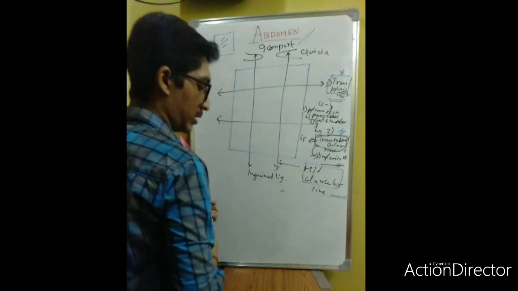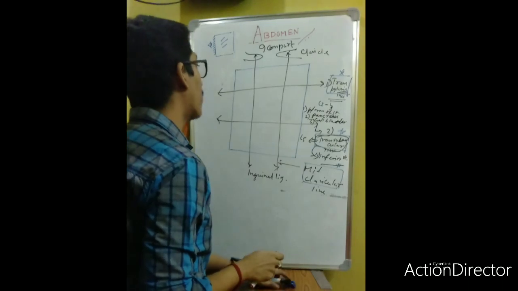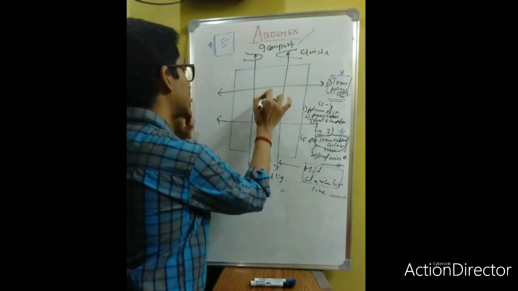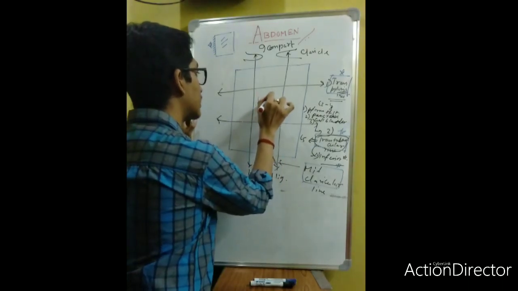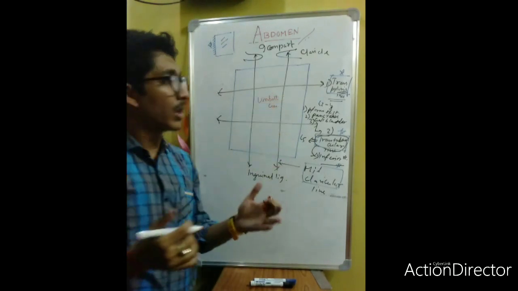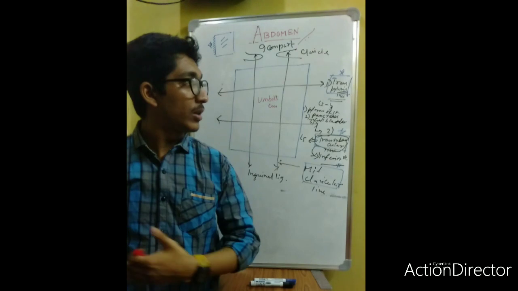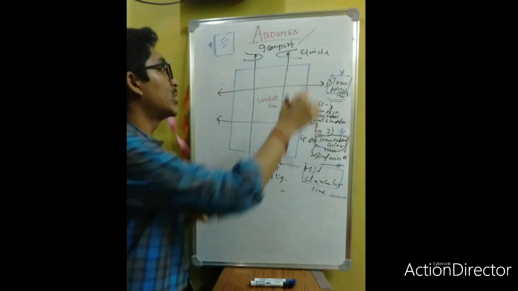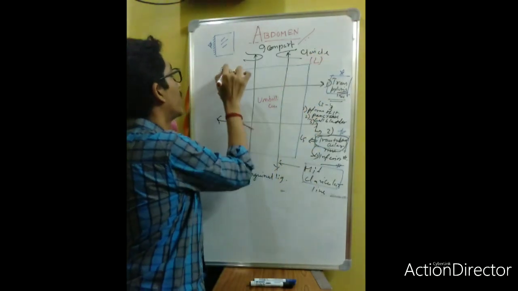Now let's have the names of these compartments. This is the mid compartment, known as the umbilicus. Let's suppose this is our left side and this is the right side.